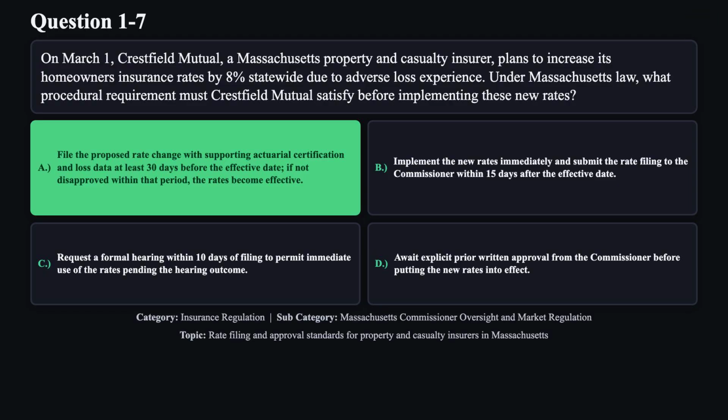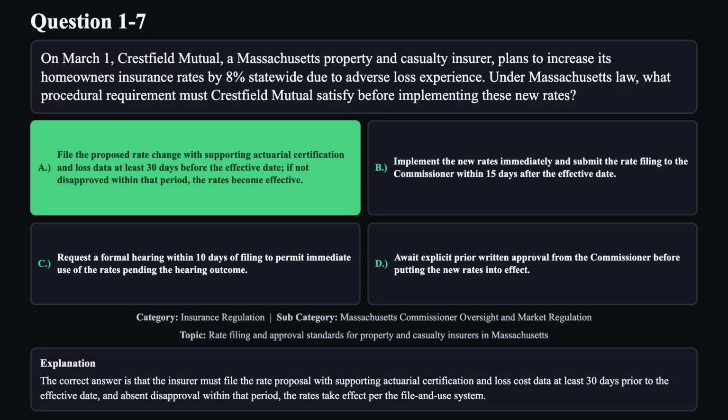The correct answer is A. The correct answer is that the insurer must file the rate proposal with supporting actuarial certification and loss cost data at least 30 days prior to the effective date. And absent disapproval within that period, the rates take effect per the file and use system.